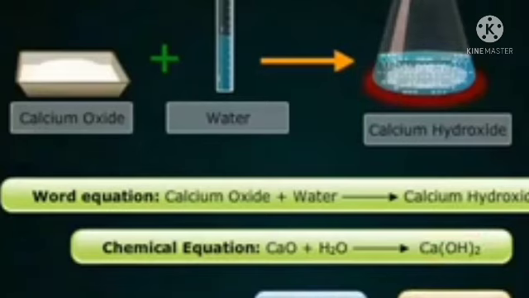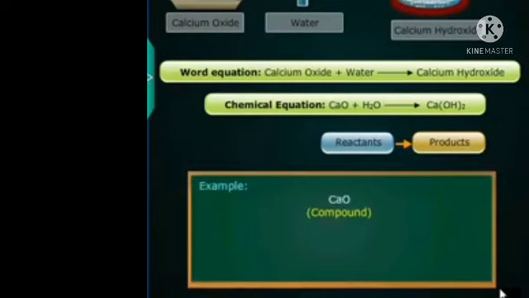Writing chemical equations. A chemical equation precisely describes a chemical reaction in a compact form by using the chemical formulae of the reactants and products. The reactants and products are chemical compounds. The molecules of these compounds are made up of the atoms of individual elements.